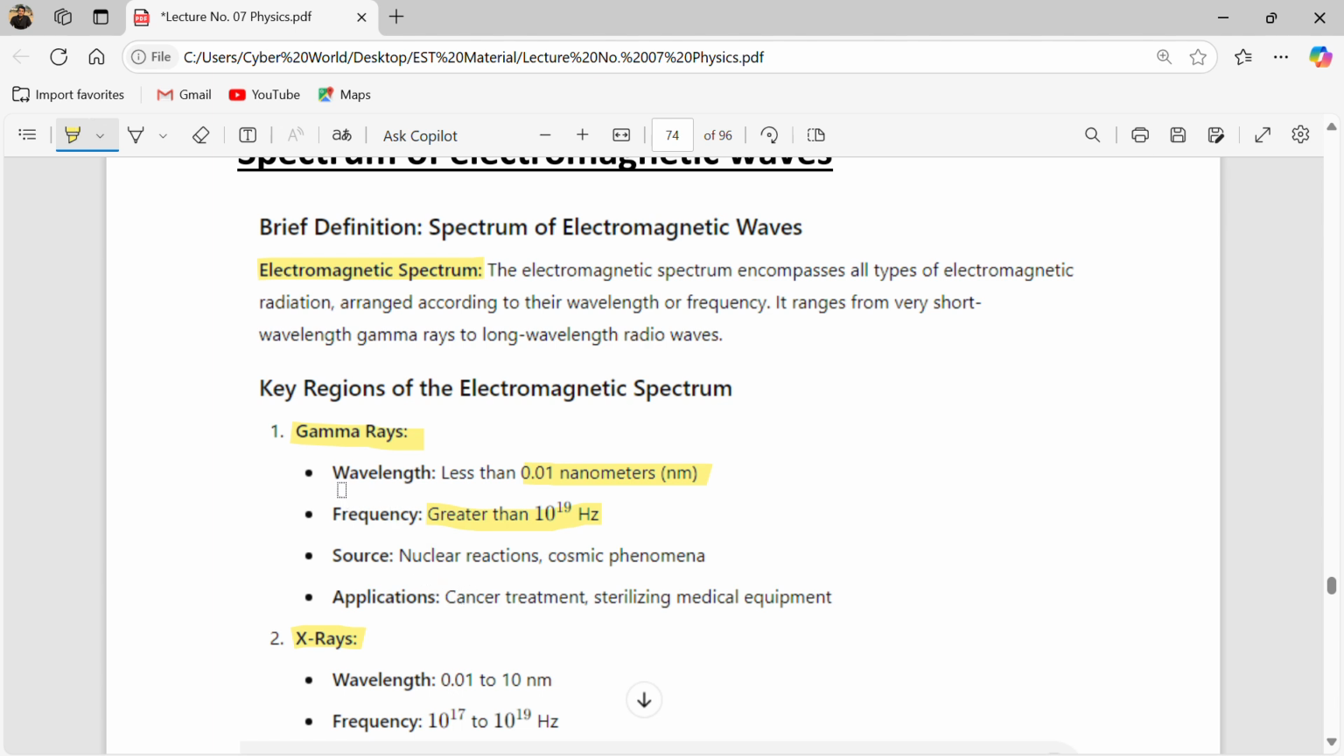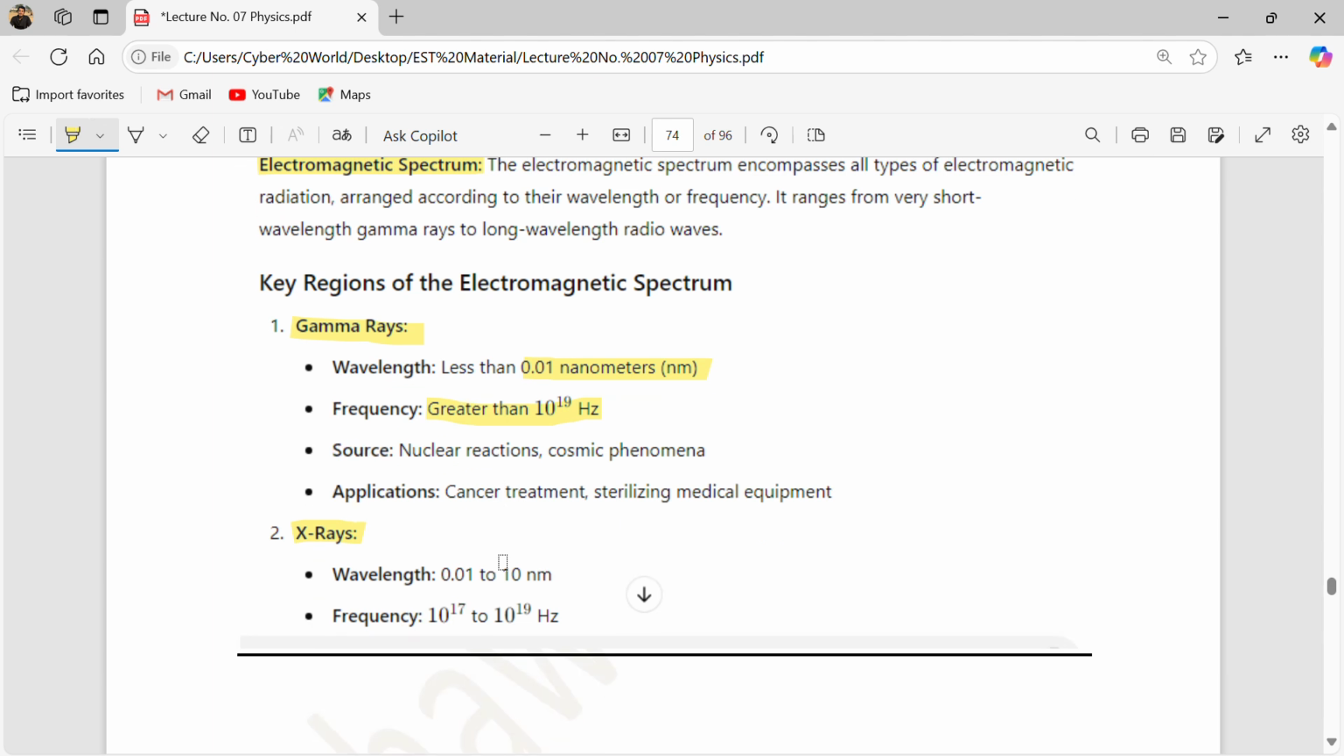Their source, where they come from: gamma rays basically come from nuclear reactions and cosmic phenomena. Their applications are that we can cure cancer, we can cure any tumor inside the human body, and sterilize medical equipment. Because these are very short in wavelength, we can easily penetrate them into the human body, but the drawback is that these are the most energetic. They can damage human tissues.